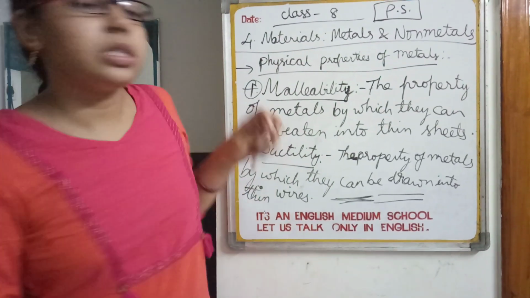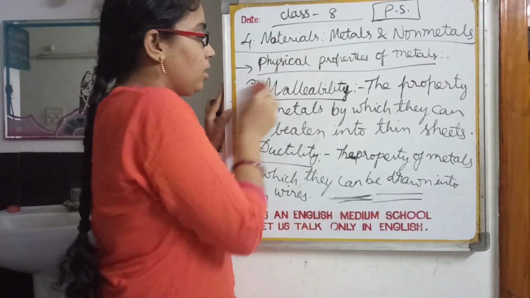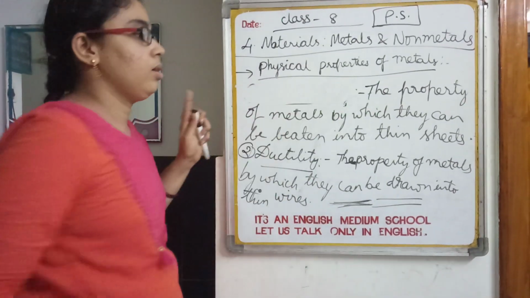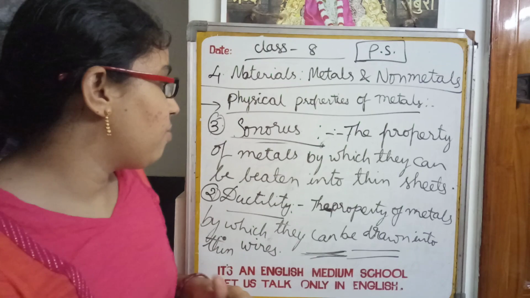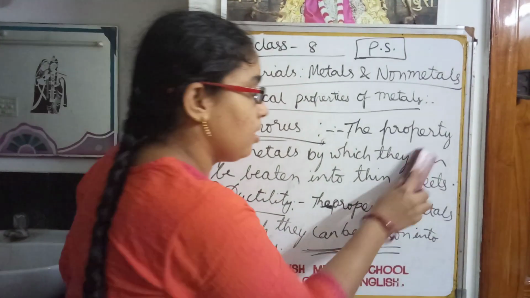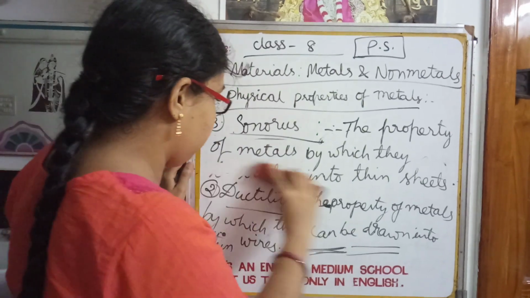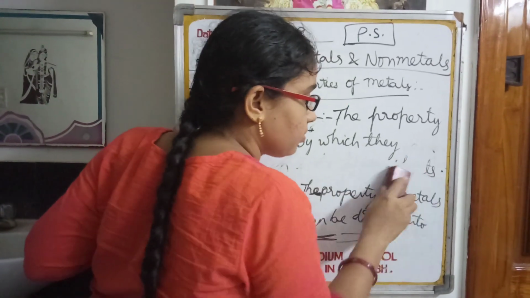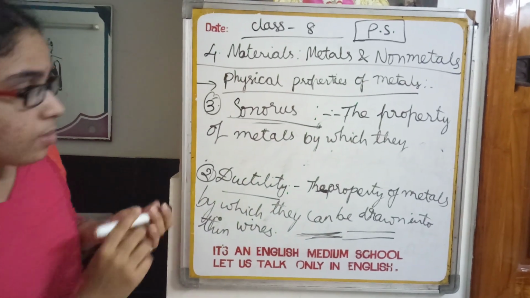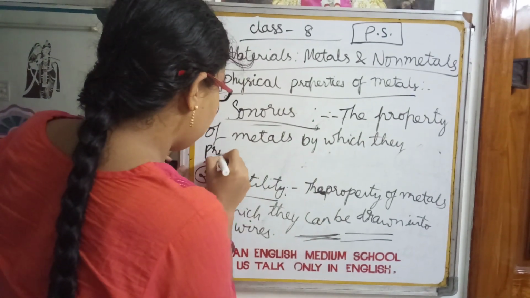Now we are going to discuss the next property, sonorousness. Children, the property of metals by which they produce a ringing sound.